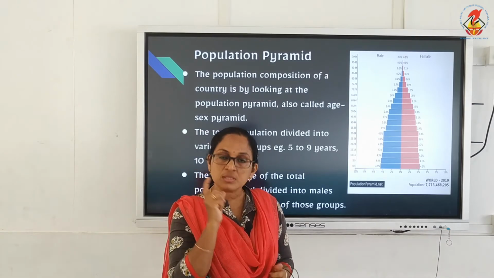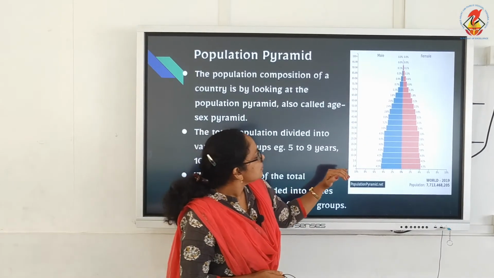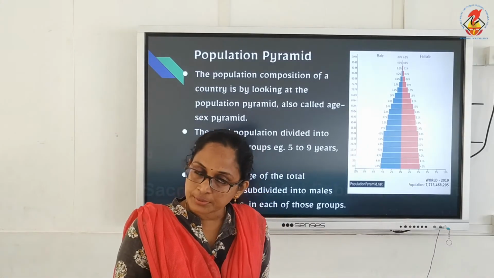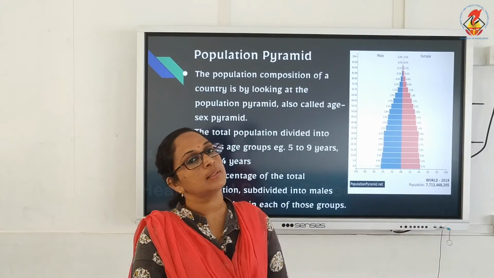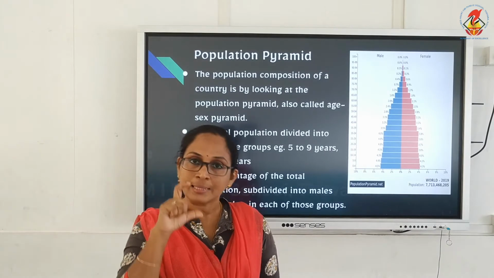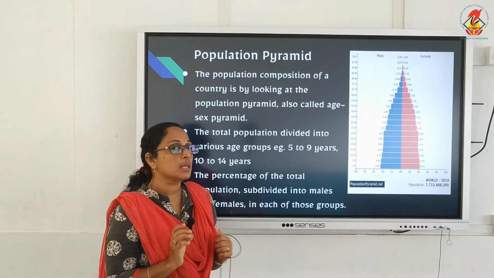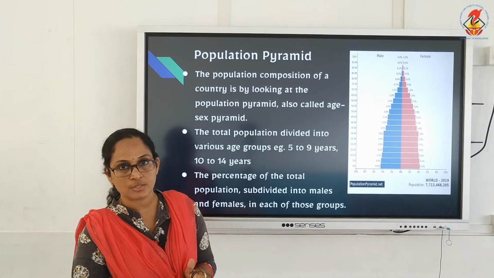The first dependent group is the children up to 14 years. And people above 60 years, after retirement, also come under the category of dependents. In between these two dependent groups is the working population in a country.